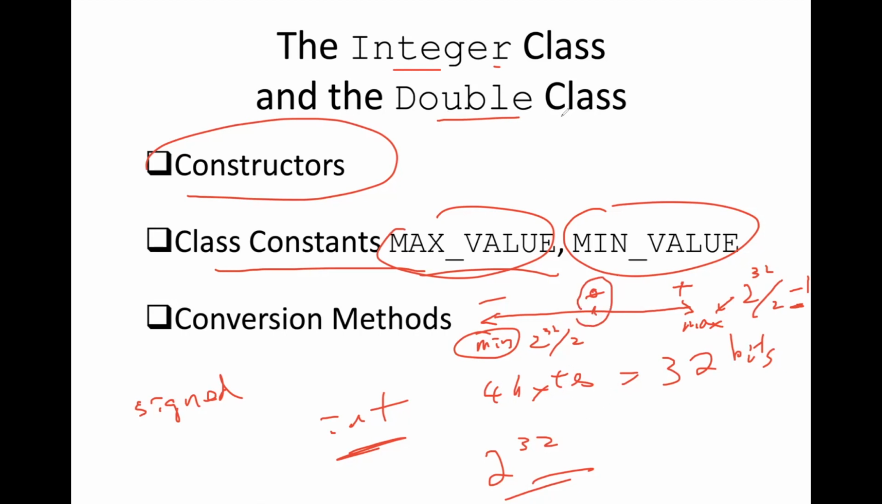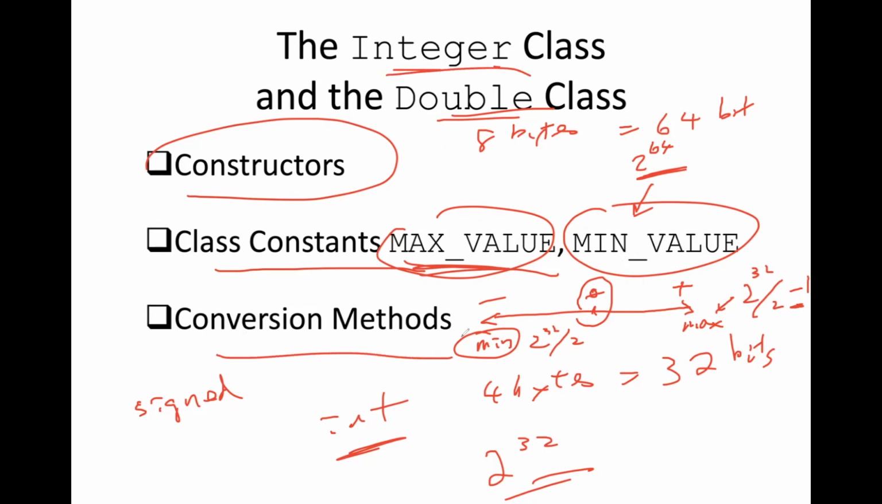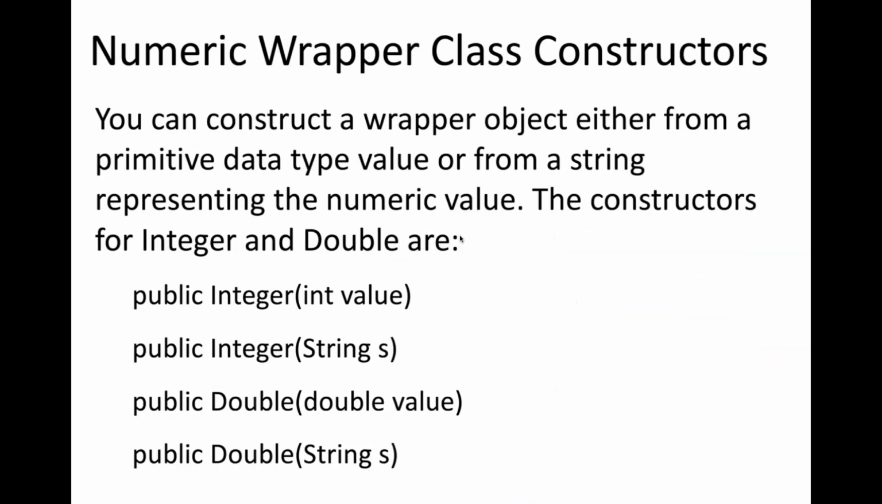Same thing with double, except double is twice the size of your integer, typically 8 bytes or 64 bits. This means there's 2 to the 64, which is a really large number that will yield a much larger max value and much smaller minimum value than your Integer wrapper class. There are also conversion methods that we saw that allow you to convert a string into an integer, a string into a double, etc. Let's look at more examples.